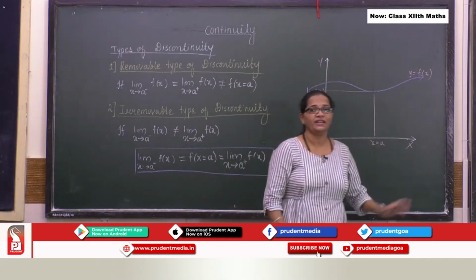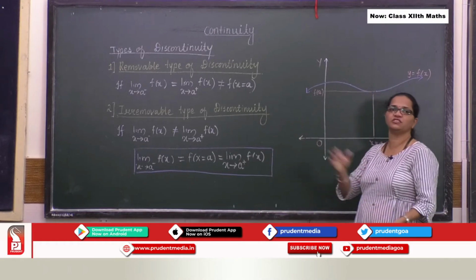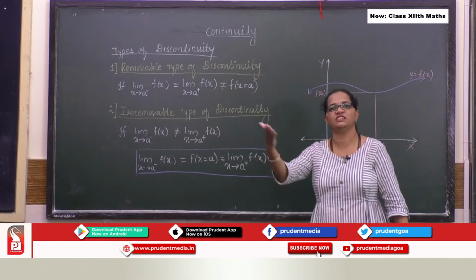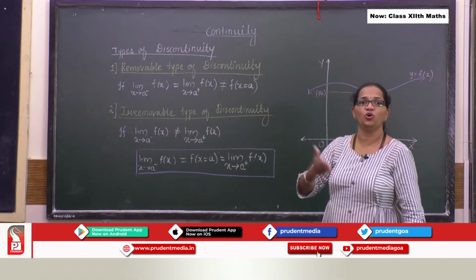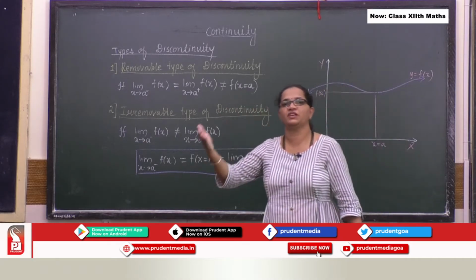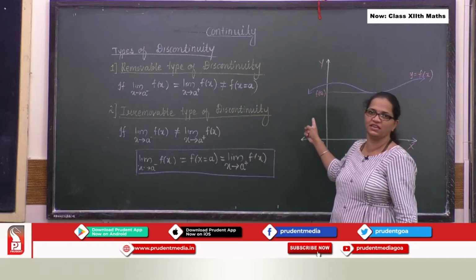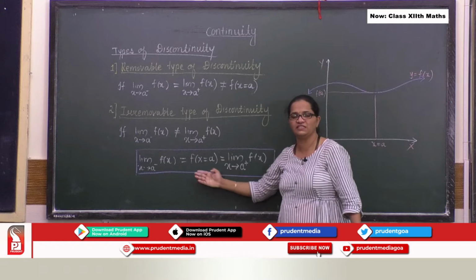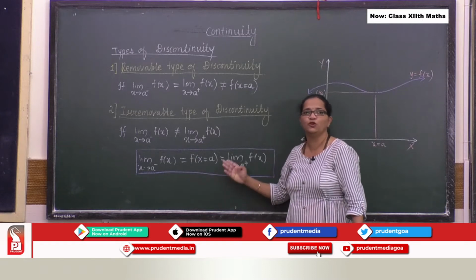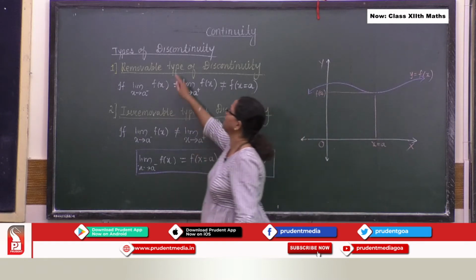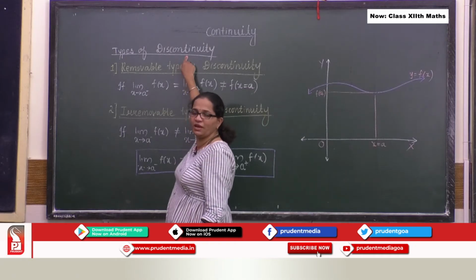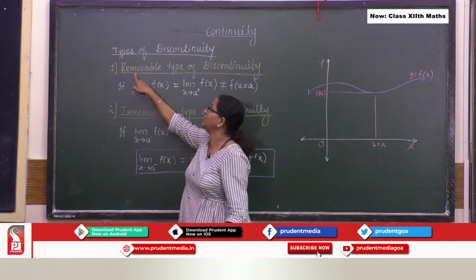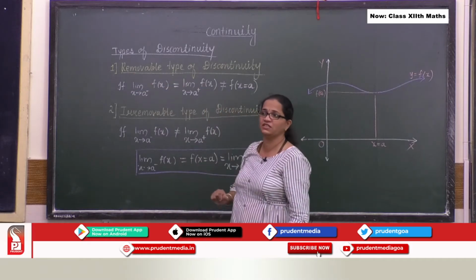Okay. What happens if the function is not continuous? Obviously the given function is a discontinuous function. The denial of continuity is discontinuity, so whatever conditions we discussed, there will be an imbalance. Here we are discussing types of discontinuities. The first kind is the removable type of discontinuity.